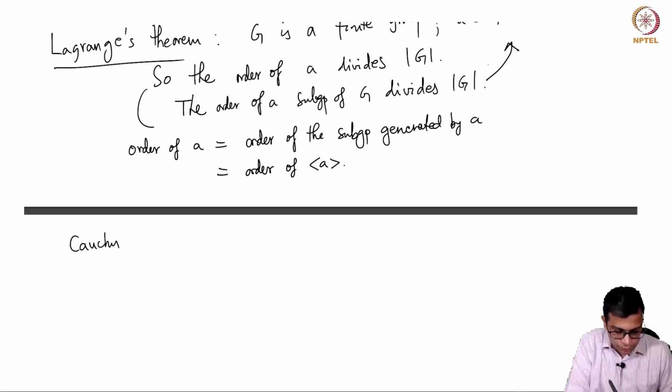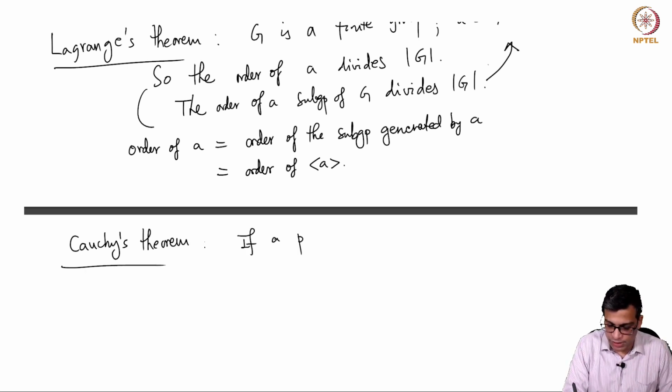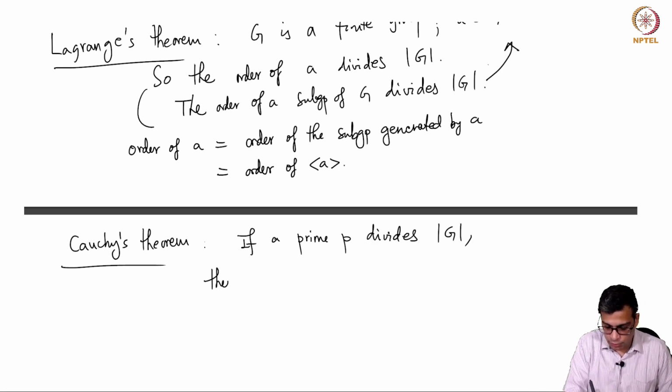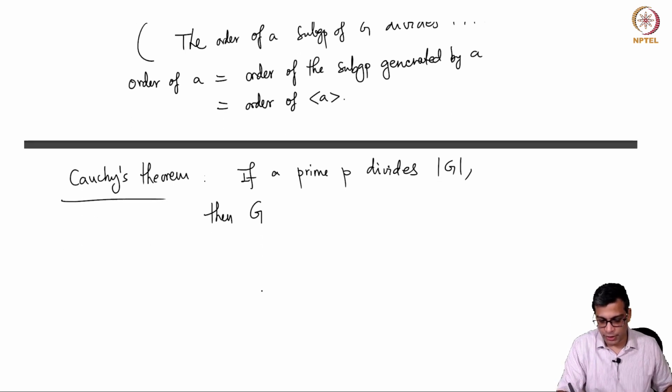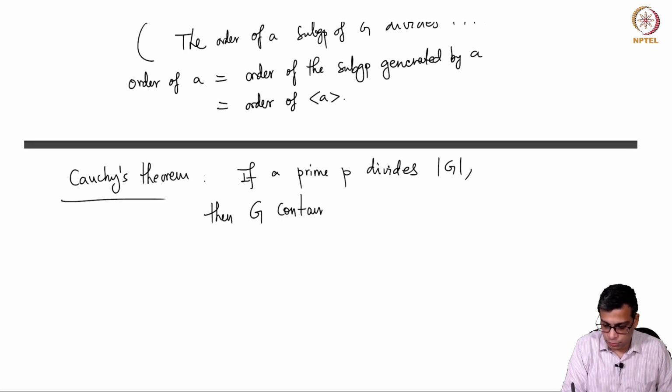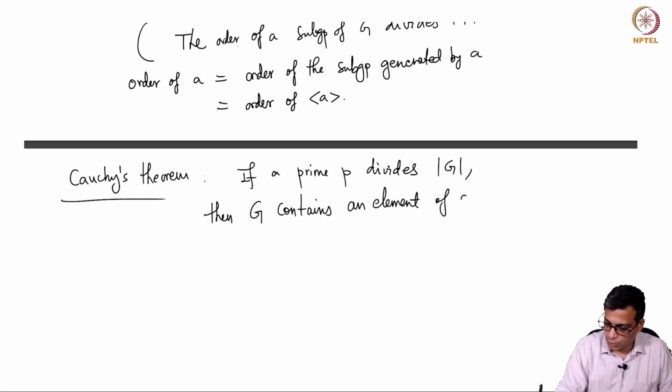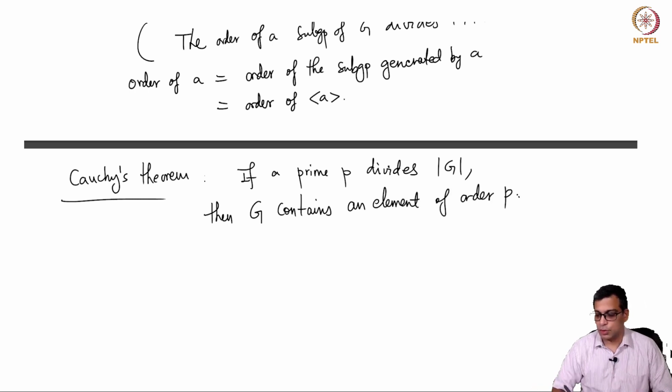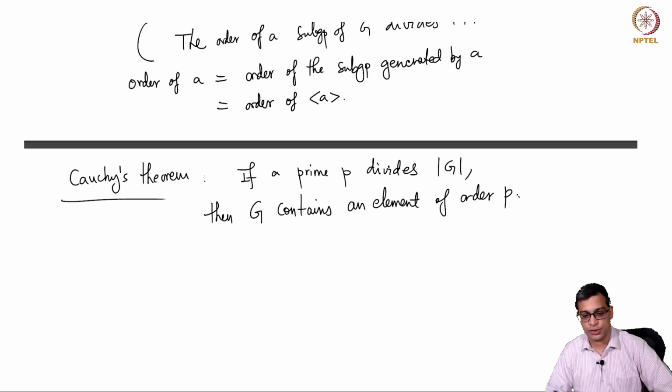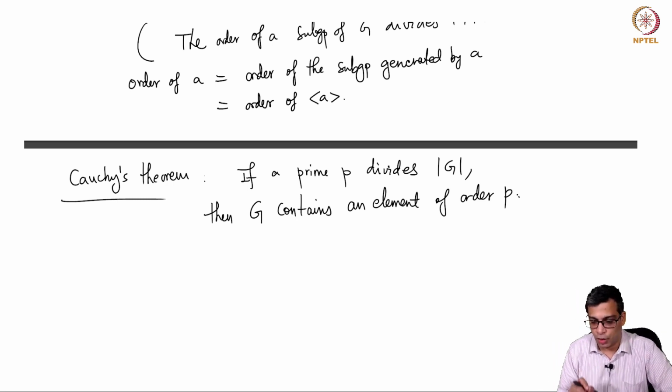Cauchy's theorem, the sort of converse to Lagrange's theorem. So if a prime P divides the order of a group G, then G contains an element of order P. Remember, this is not true in general if you don't assume that the order is prime.